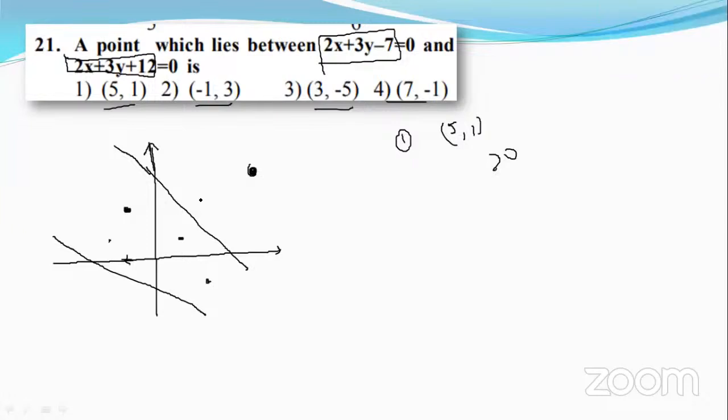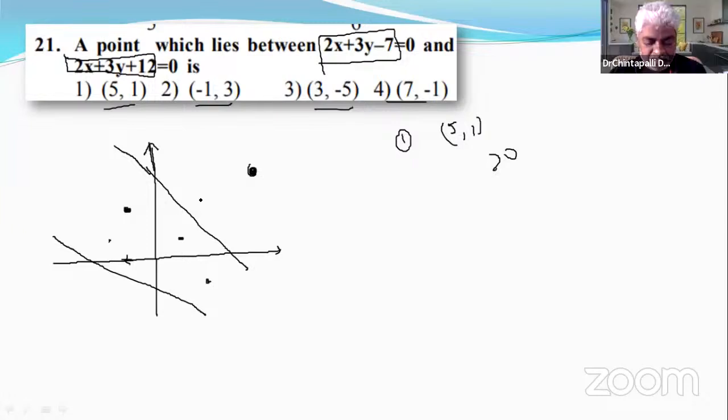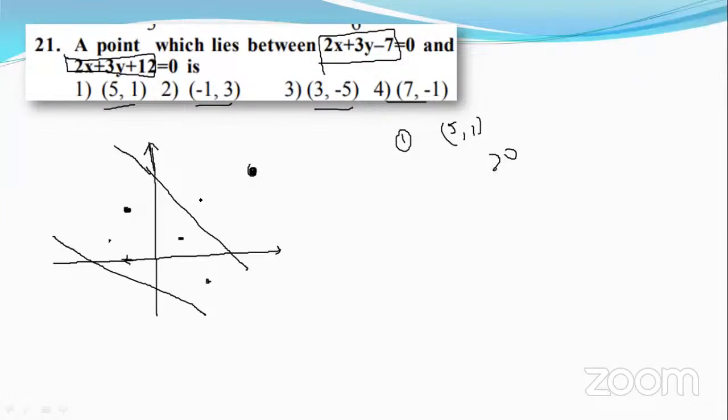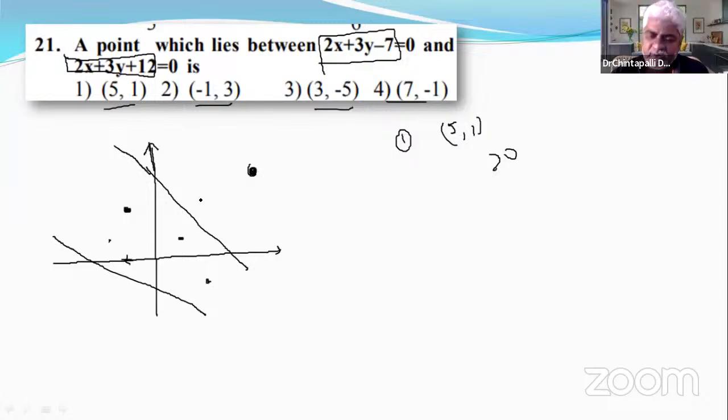It's not the option. 6 minus 15, negative plus negative, that will be a negative answer. One is positive, another one is negative.